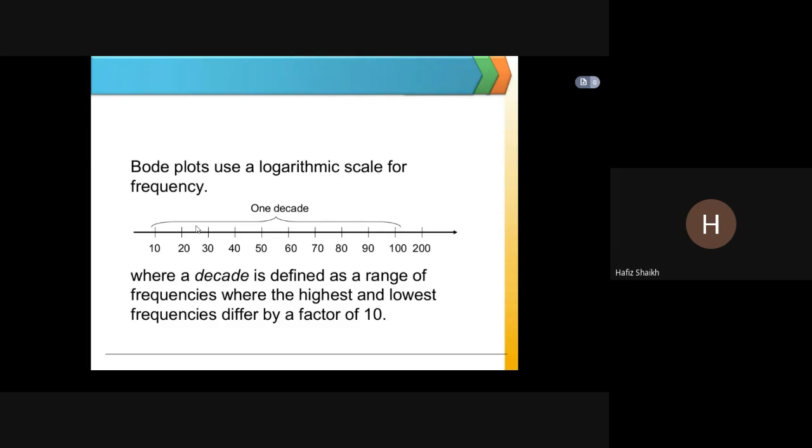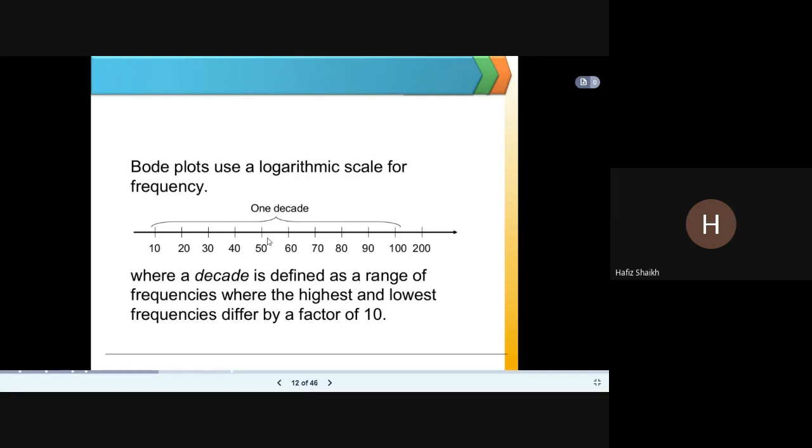So we'll just recall Bode plot and the use of a logarithmic scale for frequency. Here, this is the x-axis. It's 1 decade. 10 to 100 is called a 1 decade, where a decade is defined as a range of frequencies where the highest and lowest frequencies differ by a factor of 10. That's why it's called decade.